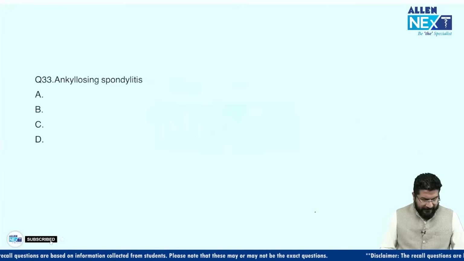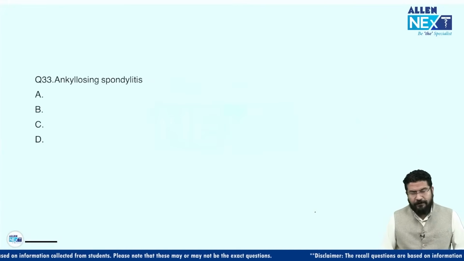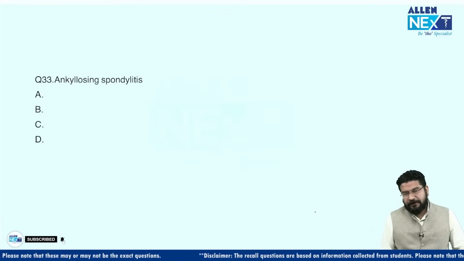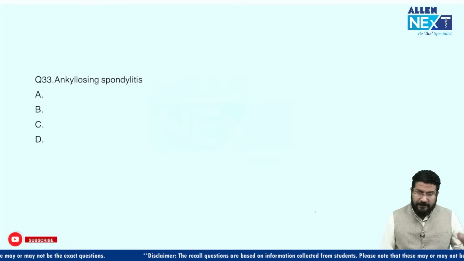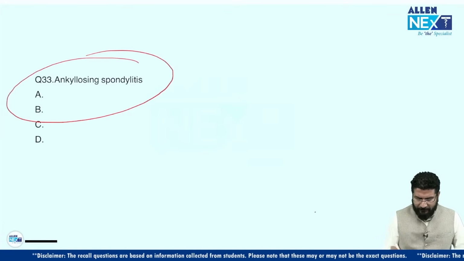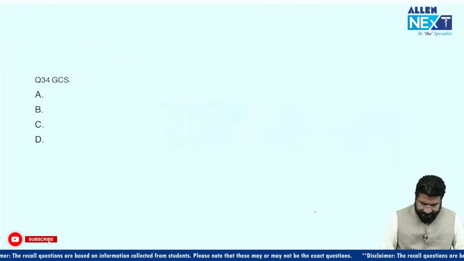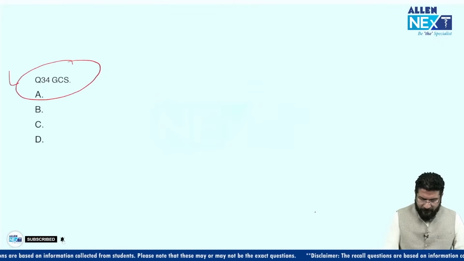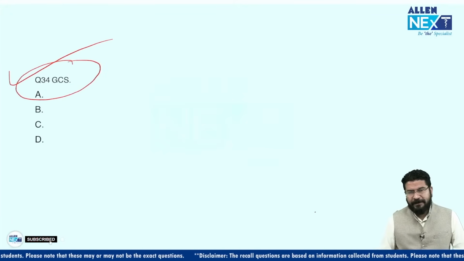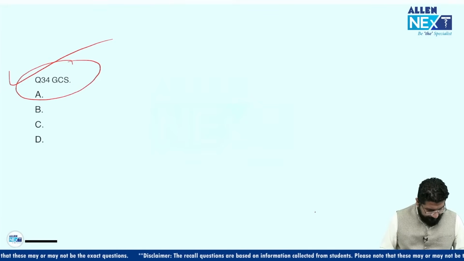Okay, then there was a question on ankylosing spondylitis. Again, a straightforward question. History was given. Again, I could not get the exact question, but it was a young person having backache, right? Stiffness in the back, which is worse early in the morning. So that is ankylosing spondylitis. So the answer is ankylosing spondylitis. Then there was a question on the Glasgow coma scale. Again, this is an easy question. These are topics which they tend to repeat every time in the exam. They ask this type of question.